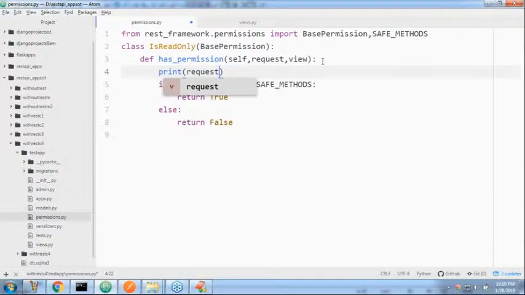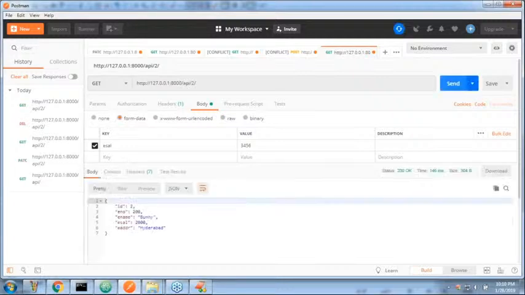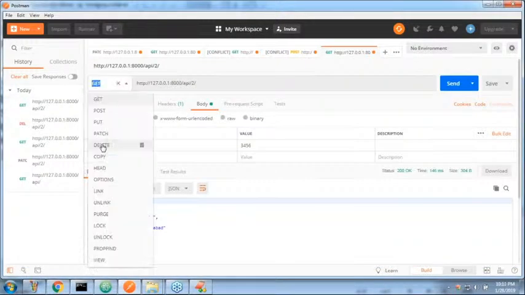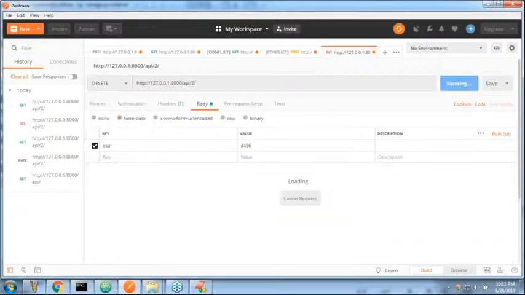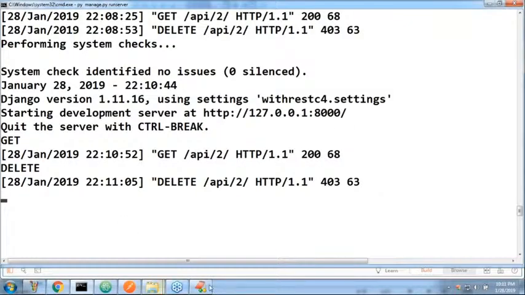Get is acceptable. No problem at all. Now in the server console, what is the line you are getting? Get. Like if I'm trying to perform delete, now send. Which line you are going to get? You can't. But delete. Suppose my requirement is only this.